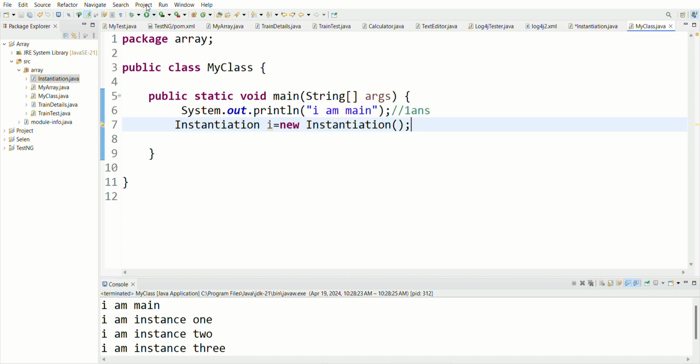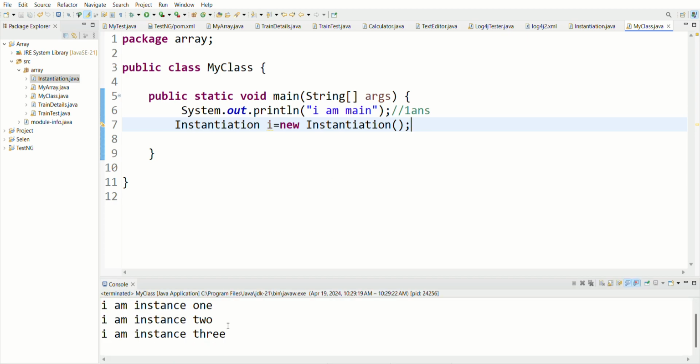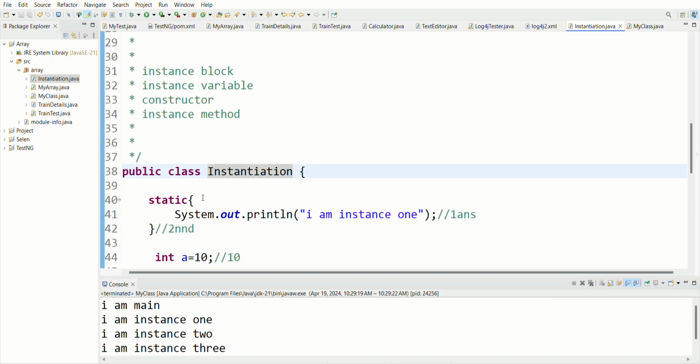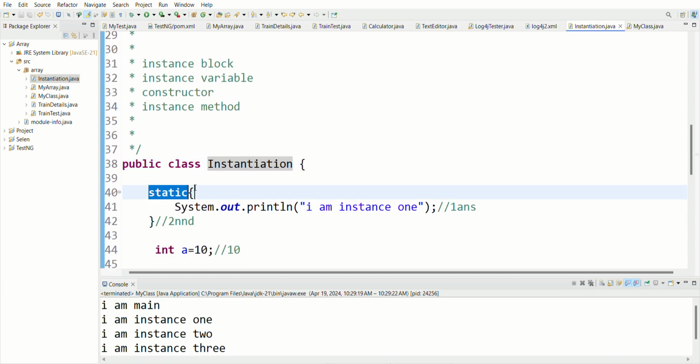Got it. Just leave this. Now my first output should be "I am static". Where is "I am static"? At the time of static, let me write this static.